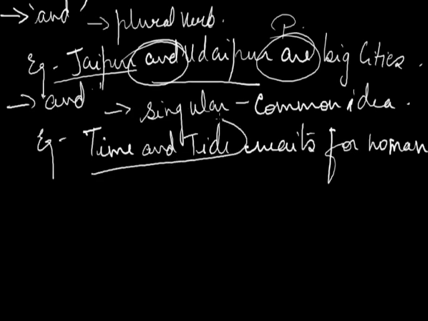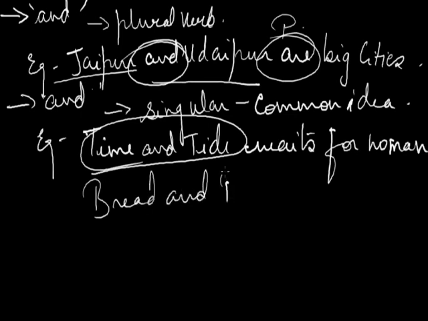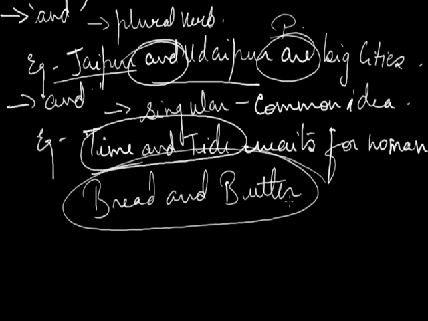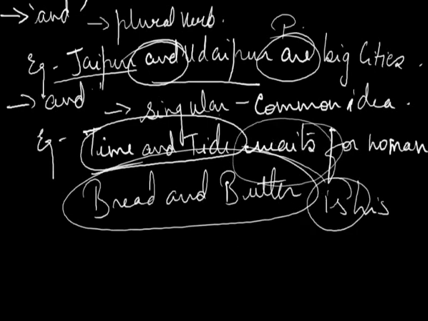Time and tide here gives a common idea about time. Similarly, bread and butter is again giving a common idea about livelihood. For example, if I say bread and butter is his only food. So again, the verb which I am having is singular, and in the first, waits is again singular because with time and tide I'm talking about one thing which gives a common idea.